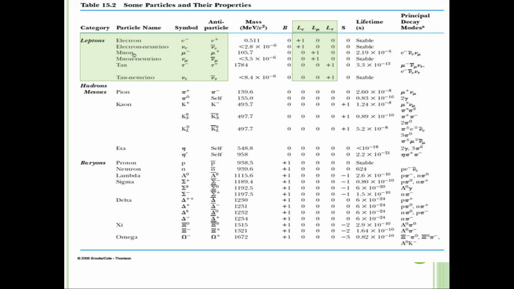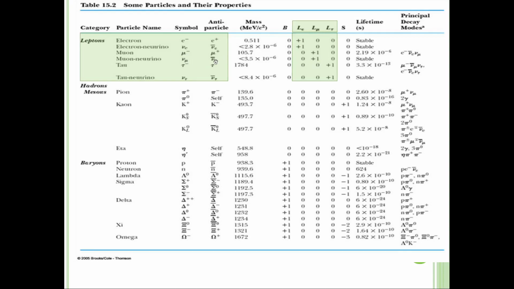Then the muon, or mu, look at L mu. Mu is just like the electron: the electron is positive 1, so the mu negative is positive 1. The antiparticle, mu positive, should be negative 1. Then the muon neutrino has the symbol V mu, also positive 1.